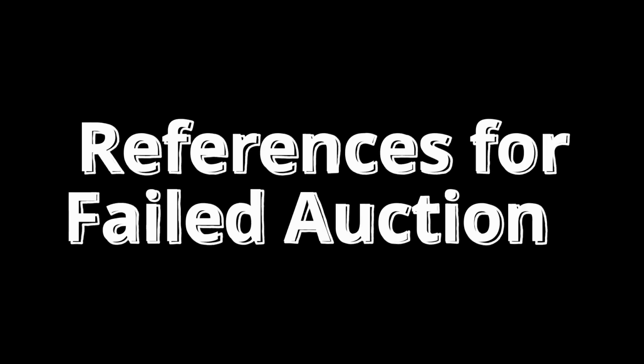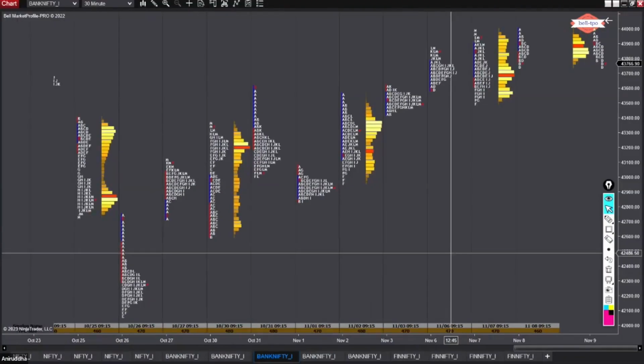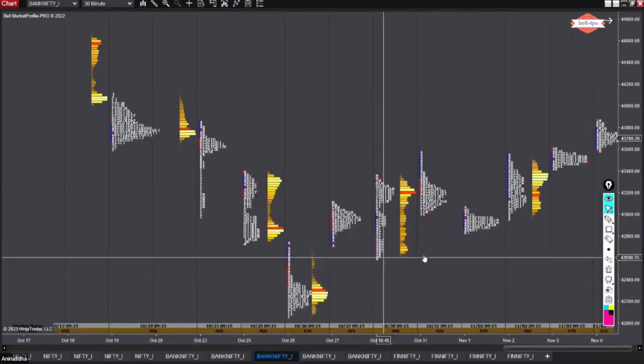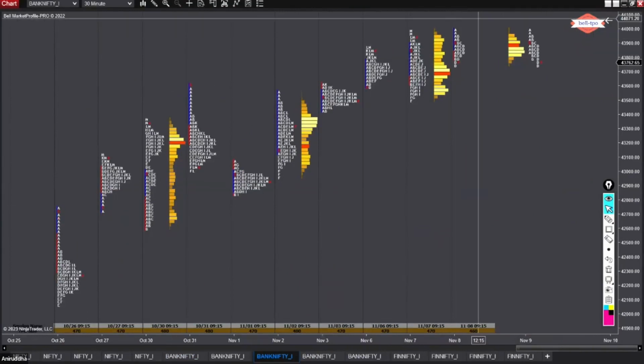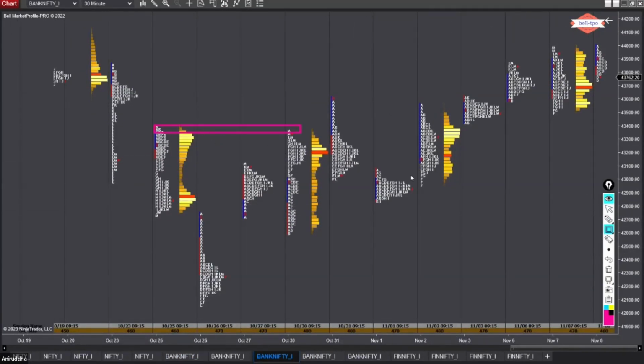Sachin is saying, except previous day's high low, which other references to look for a failed auction? Range highs or lows you can look at. If there is a nice consolidation and you look above that and fail, that can be considered. So what is happening here? You can see there are two clustered highs. There is this HVN. So what are we doing here? We are trying to test. Okay, so we go above this and then we fail. So there is no new demand yet.